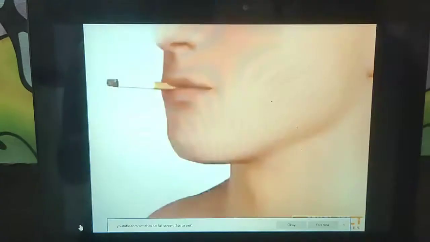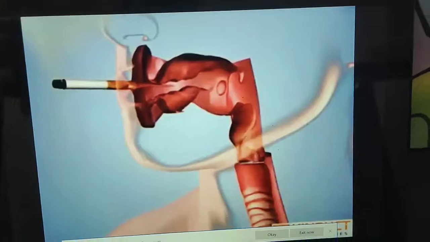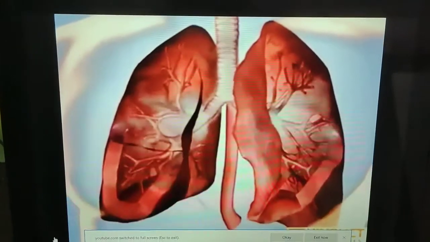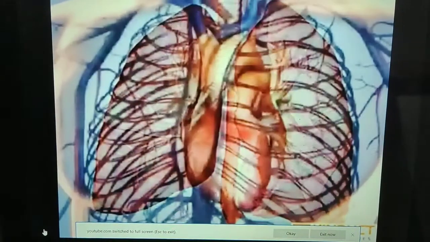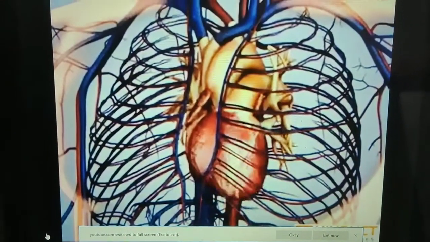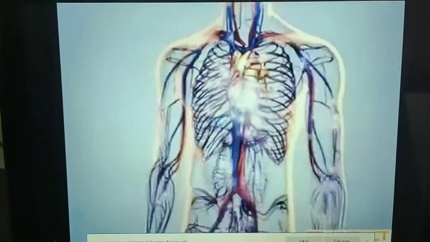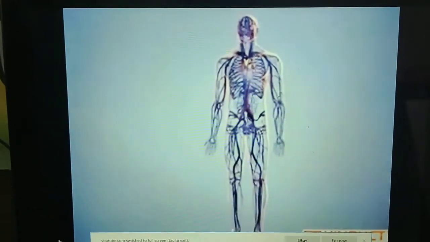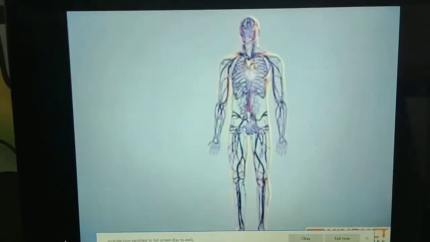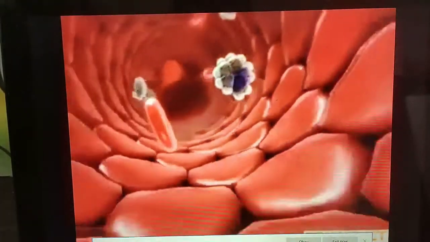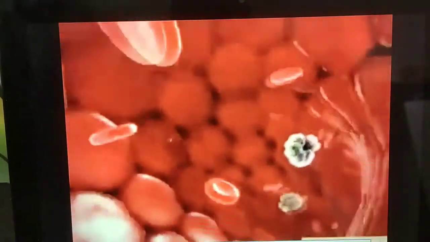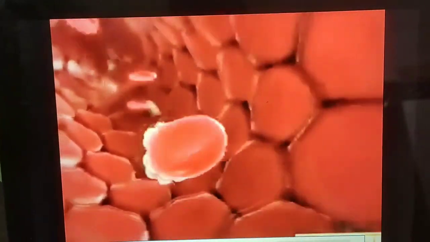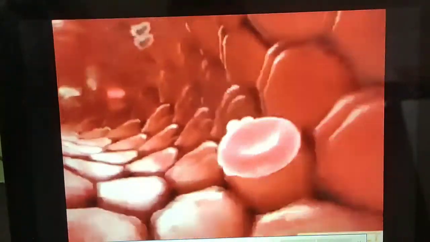Smoking is injurious to health. The upper part of the respiratory tract is provided with small hair-like structures which are known as cilia. These cilia help to remove germs, dust and other harmful particles from inhaled air. Smoking destroys these cilia, due to which germs, dust, smoke and other harmful chemicals enter the lungs and cause infection, cough and even lung cancer. So it is said that smoking is injurious to health.